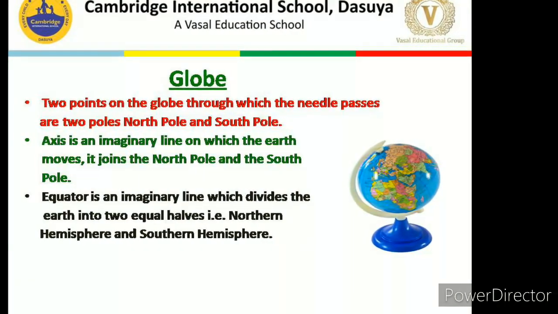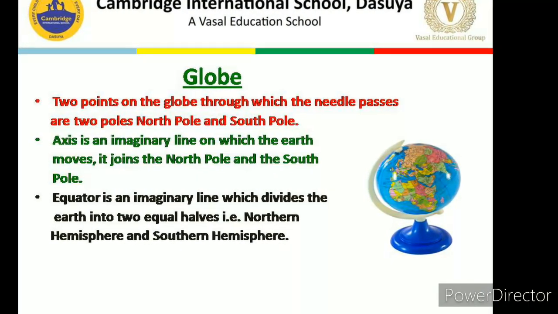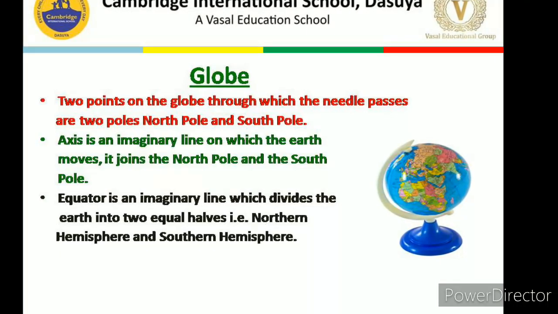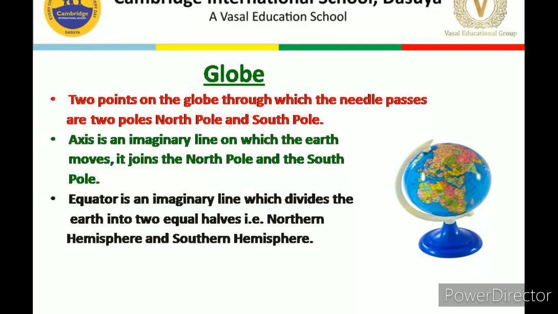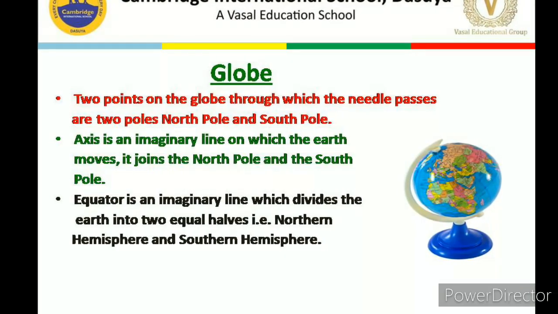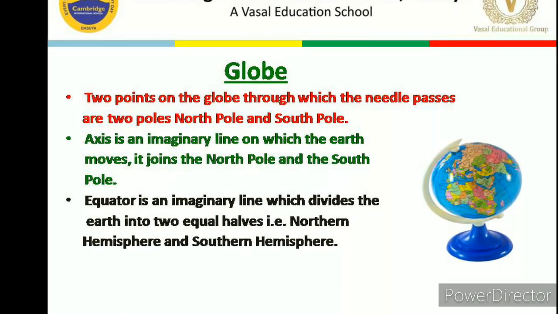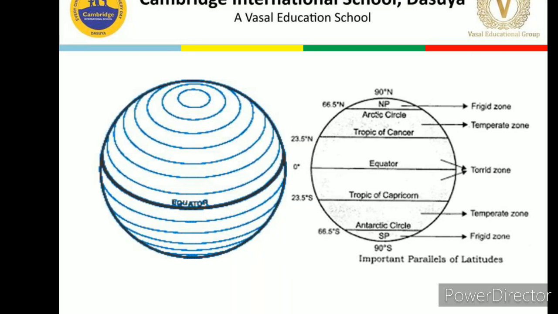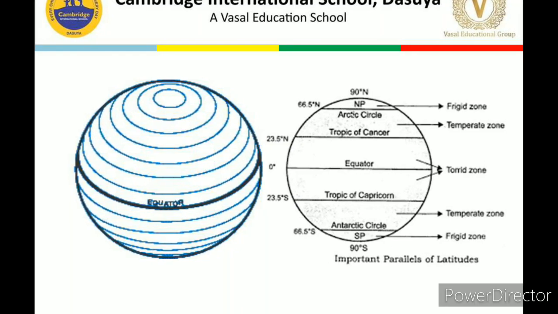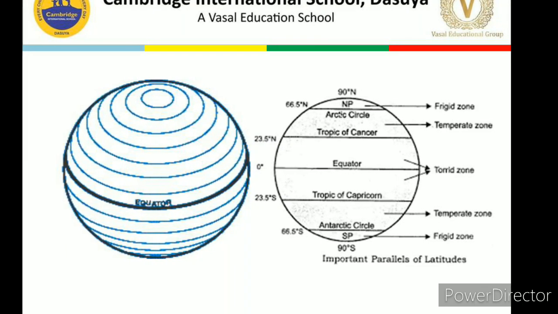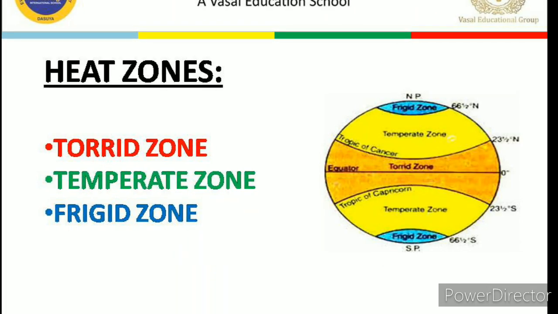So dear children, that's all about today's session. I hope I have made clear all those things which we have discussed. Let's recapitulate once again. Today we have started our topic with globe, and globe is a true model of Earth. It is very helpful to us to locate the various continents, oceans and different places on the Earth. Then we have discussed about the parallels of latitude and the meridians of longitude. We have also done the comparison, and you all are requested to draw the diagrams of parallels of latitude and the meridians of longitude.